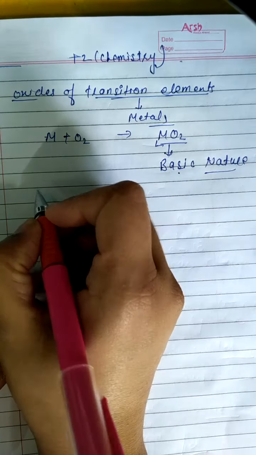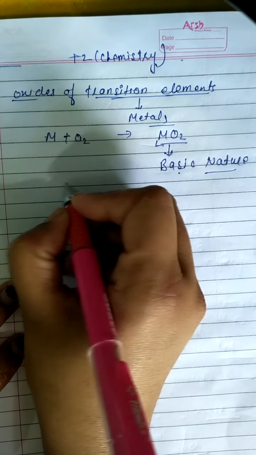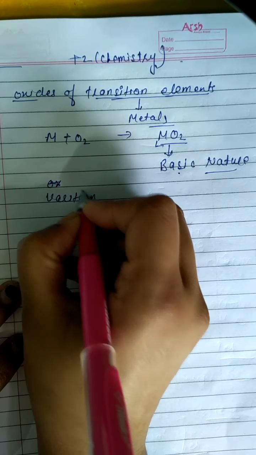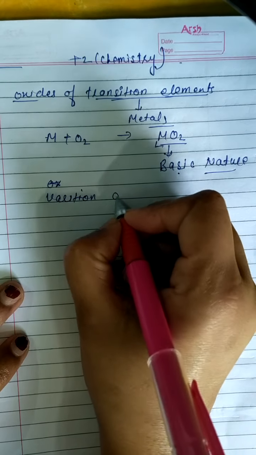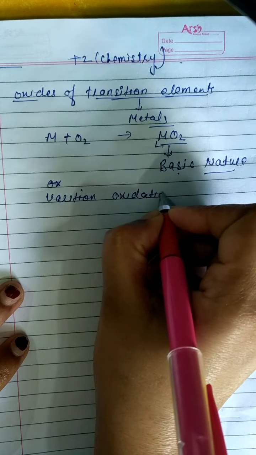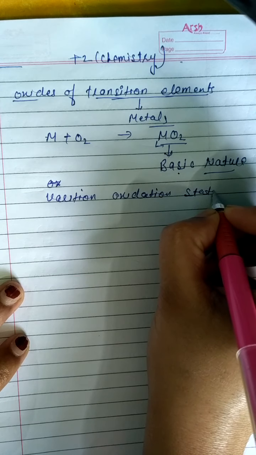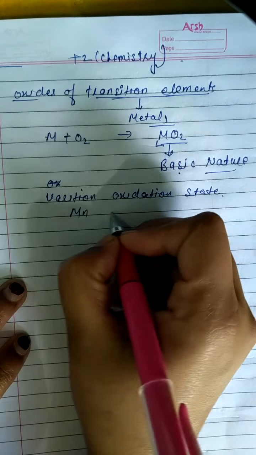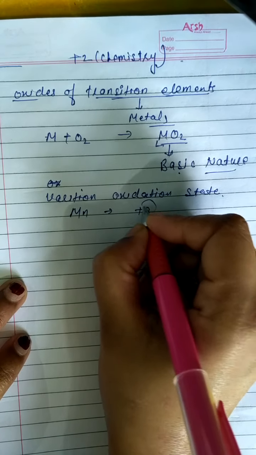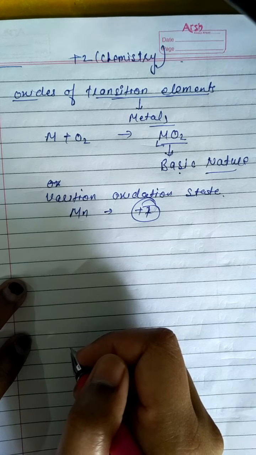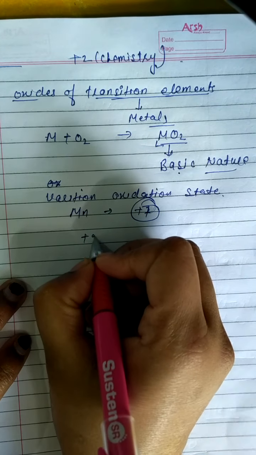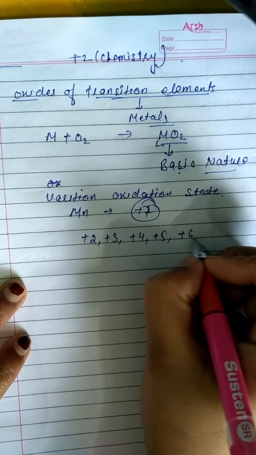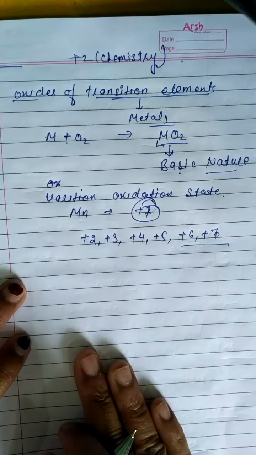Now we know very well that transition elements show variable oxidation states. All the transition elements show variable oxidation states. If we are talking about manganese, the symbol of manganese is Mn, and its maximum oxidation state is +7. It also exists in +2, +3, +4, +5, +6 and +7 oxidation states.